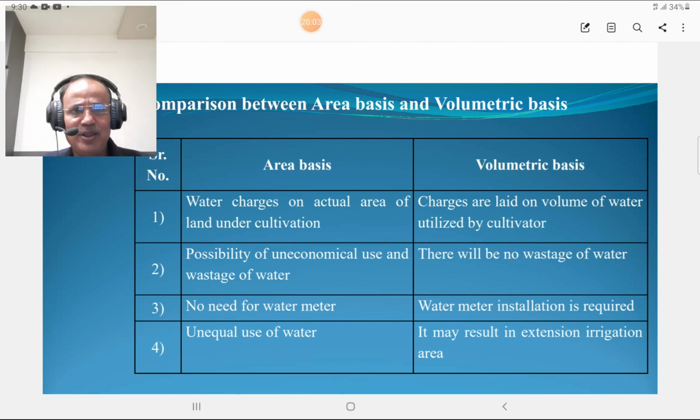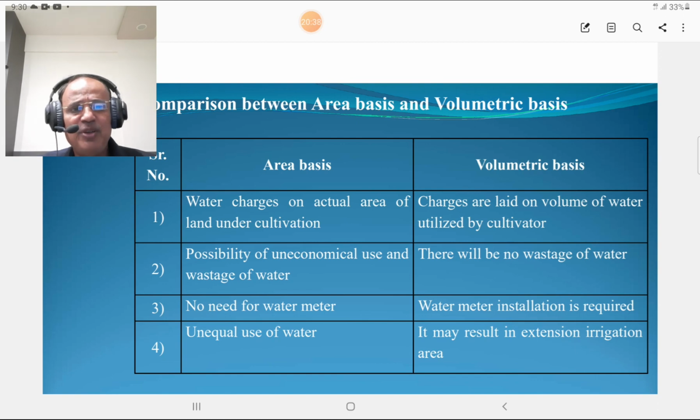That is very important. On area basis, the water charges are based on the actual area of land under cultivation. On volumetric basis, charges are laid on the volume of water utilized by a farmer or cultivator. On area basis, there is a possibility of uneconomical use and wastage of water, because water is not actually measured but the land is measured. But on volumetric basis there will not be wastage of water. On area basis, there is no need of a water meter because water is not measured, but on volumetric basis installation of a water meter is required.